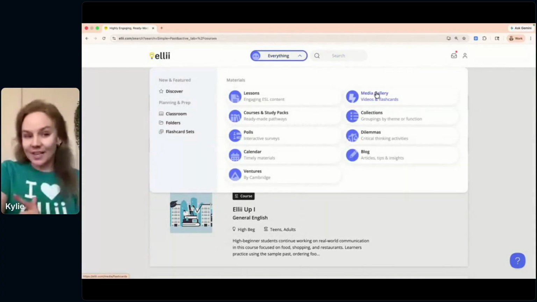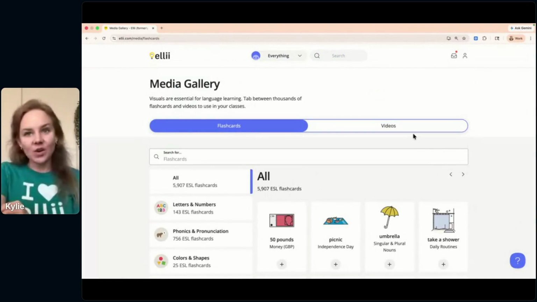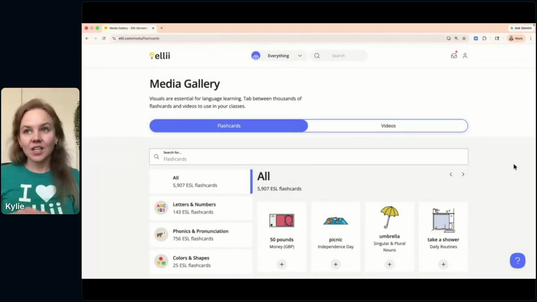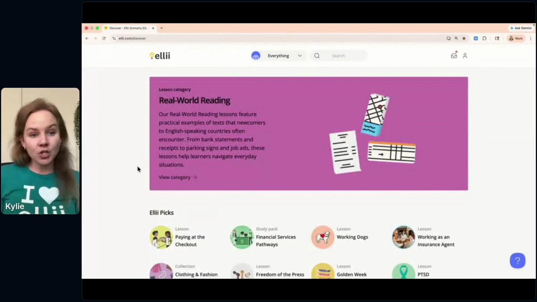We also have that media gallery, which I'll just briefly mention, of flashcard sets and videos that you can pull from, where you can get content and assign it to your students. You can print out flashcard sets, you can show videos in class or add them to your lesson planner. But let's take a look at our lesson planner, and I want to make sure I have time for questions at the end and answering those questions that came through the chat.